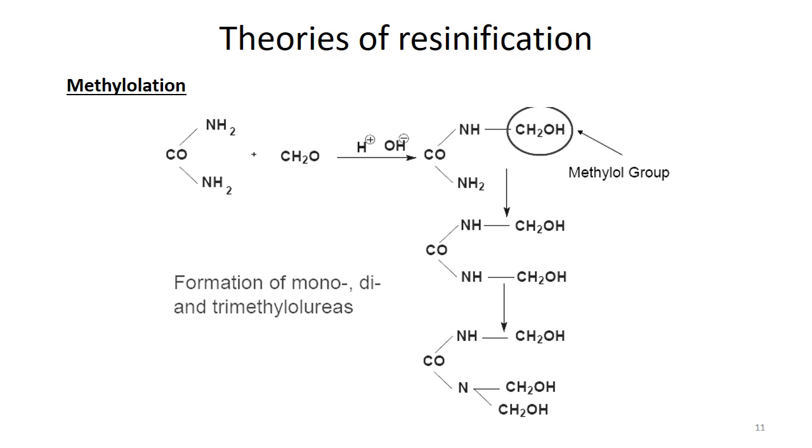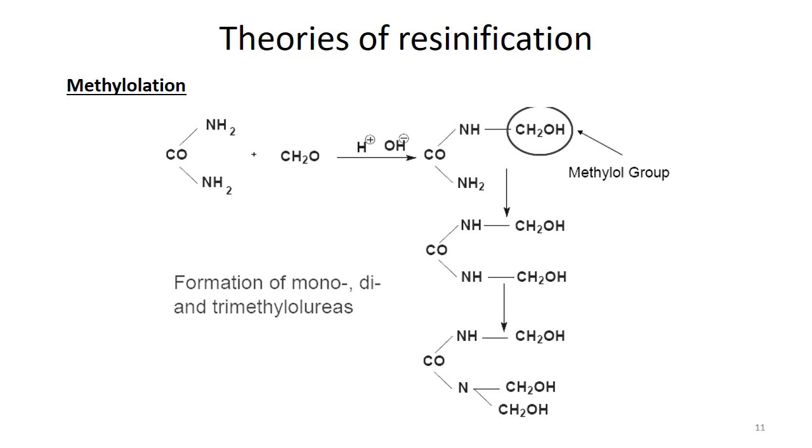This is further explanation of methylolation, that is how urea reacts with formaldehyde, and then by the splitting of water we get this methylol group.